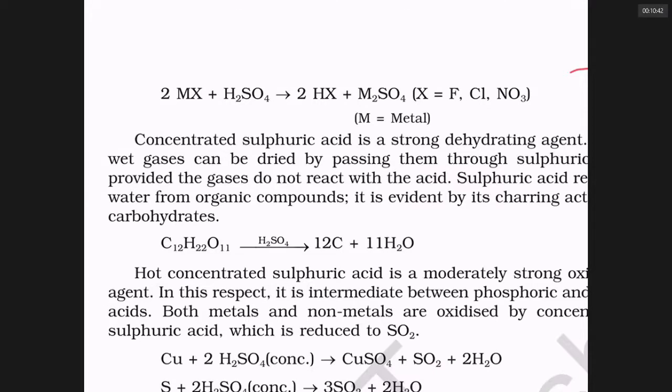NaBr and NaI will break down to give first HBr and HI, but that HBr and HI will undergo oxidation with sulfuric acid to give Br2 and I2. Because the H-Br and H-I bonds can be easily broken, and Br minus and I minus are oxidized by sulfuric acid to give Br2 and I2, because H2SO4 is an oxidizing agent. Notice, it cannot oxidize HF and HCl.